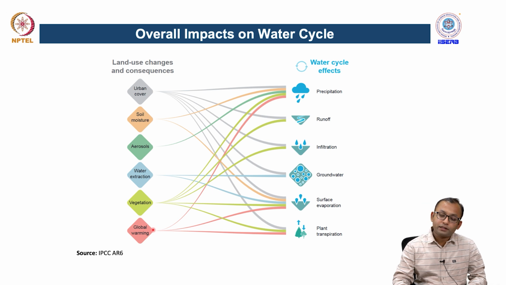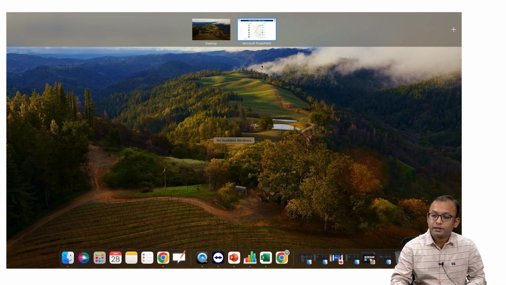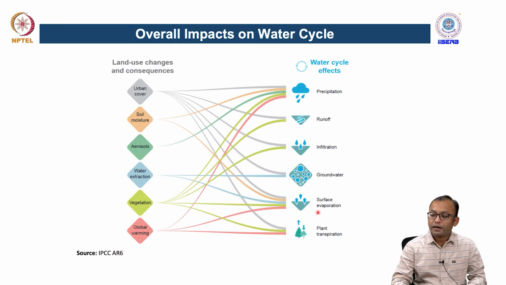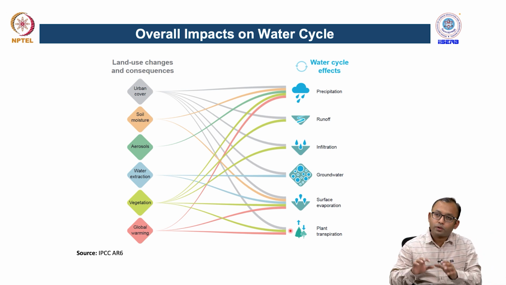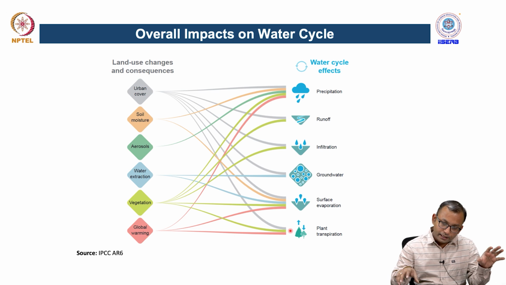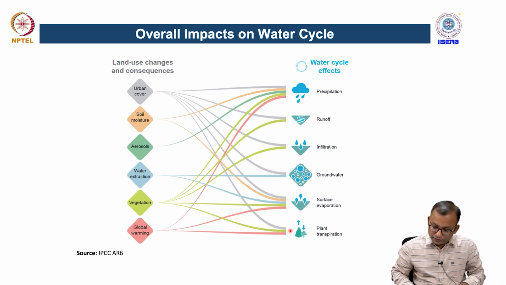Of course, when you increase global warming, it will lead to multiple different hazards. For example, it changes the water cycle. For example, precipitation pattern will change, surface evaporation pattern will change, and the plant transpiration will also be affected. Therefore, these different processes tell about how the water cycle will change if you change these different factors, and that can lead to more extreme precipitation, extreme flooding condition, extreme drought condition in certain regions.